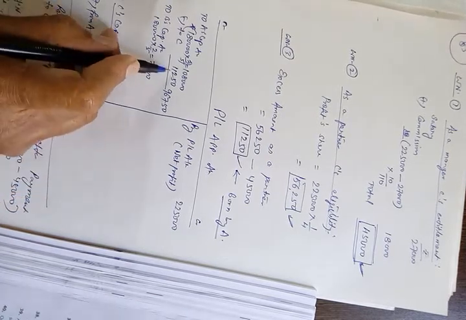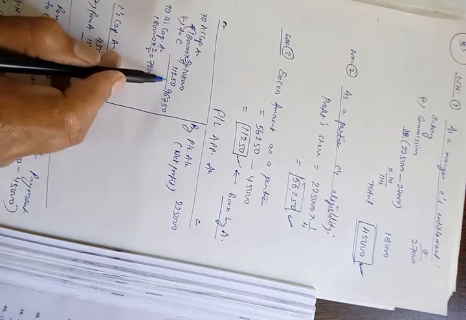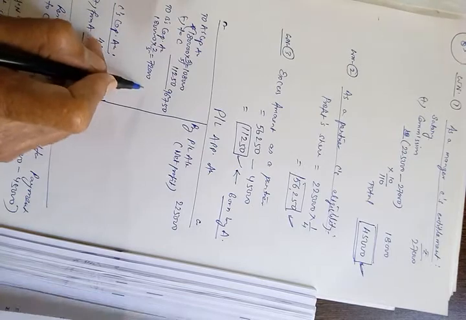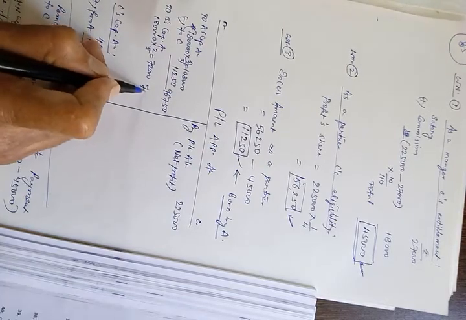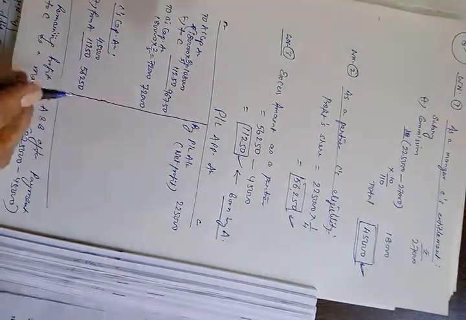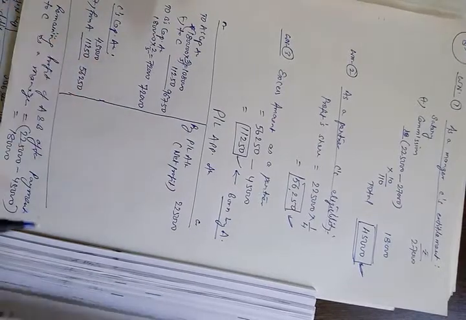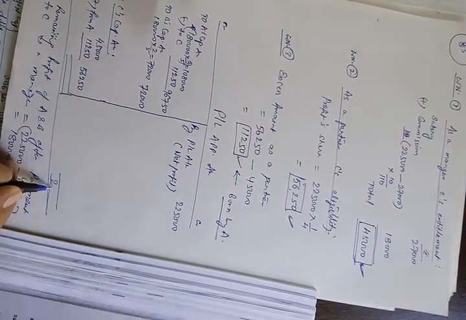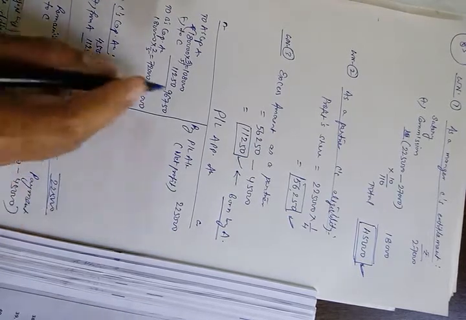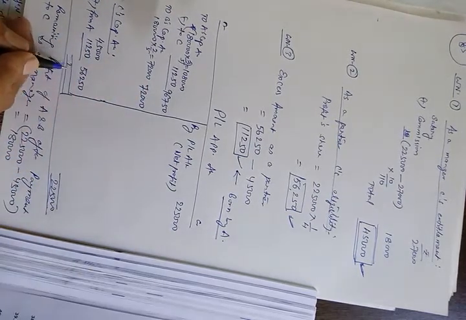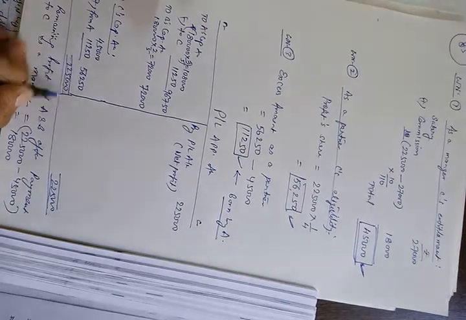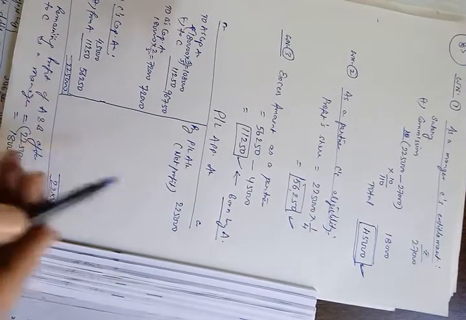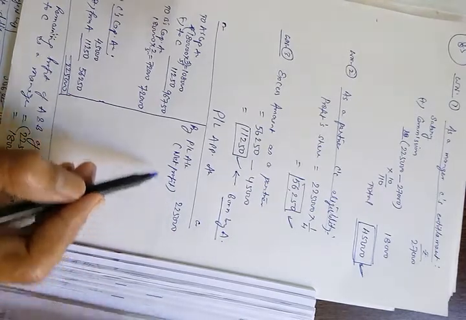So 11,250 has been deducted from A's capital and added to C's capital. There will be no change in B's capital and he will be receiving 72,000 as a final amount. So this is the appropriation. If you add up the debit side, it will come to 2,25,000. So 2,25,000 has been distributed thus: